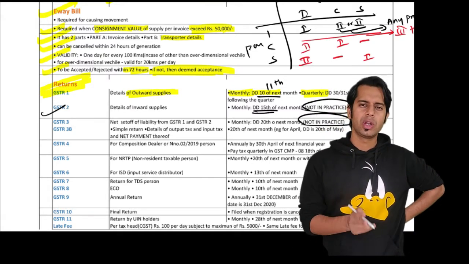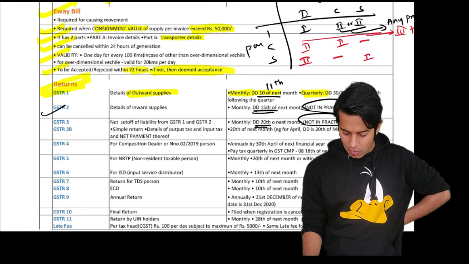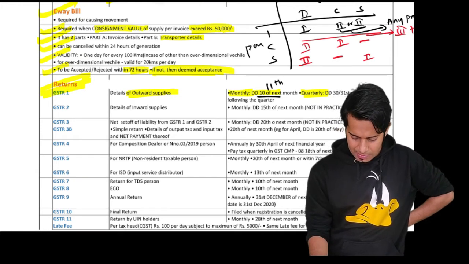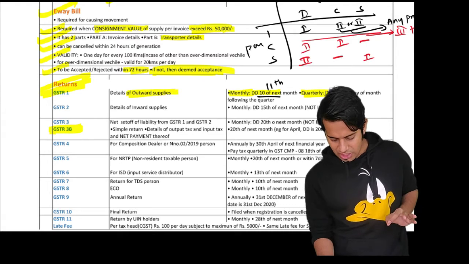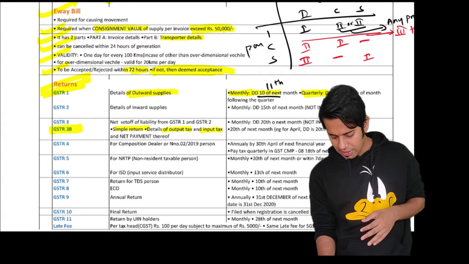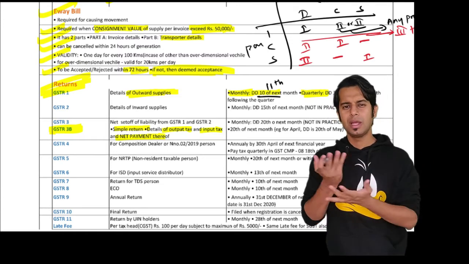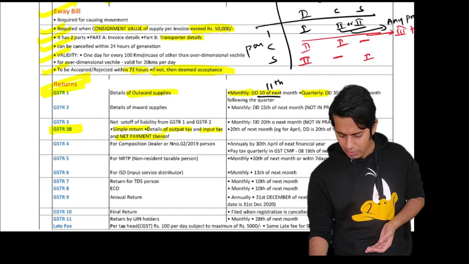For GSTR2 the due date is 15th of next month, and for GSTR3 the due date is 20th of next month. Now what is important is GSTR3B, because that is in practice. It is GSTR3B by which you make the payment of tax. GSTR3B is a simple return wherein you give the details of output tax, input tax, and you make net payment of taxes if it is payable. If it is not payable, then the amount of credit ITC will be available in your electronic credit ledger.